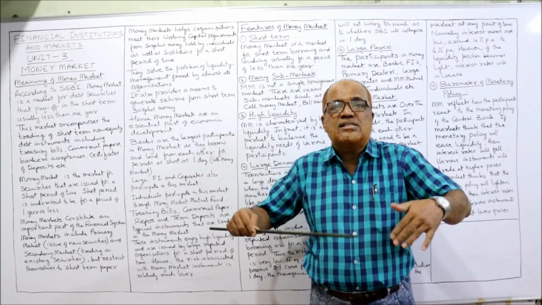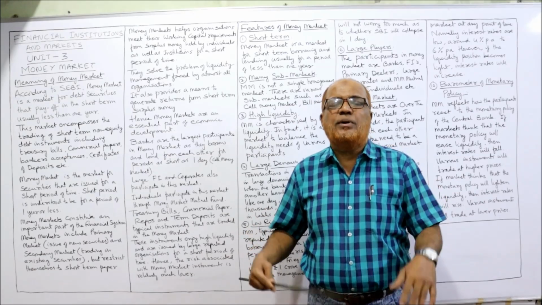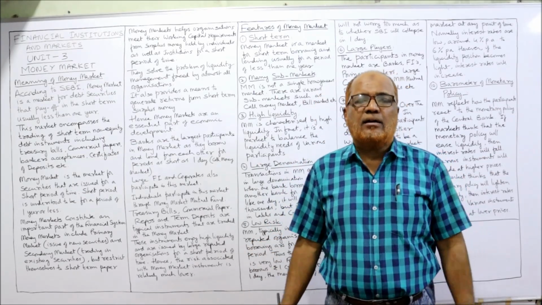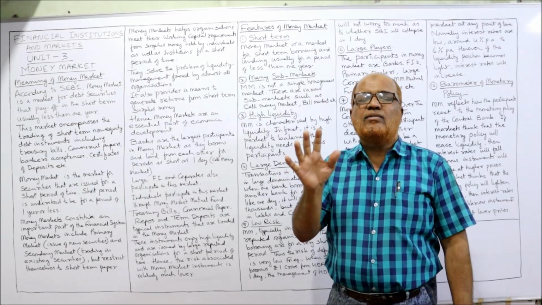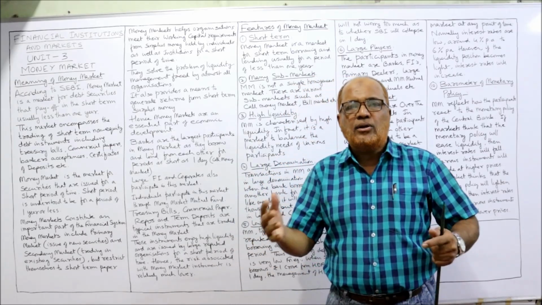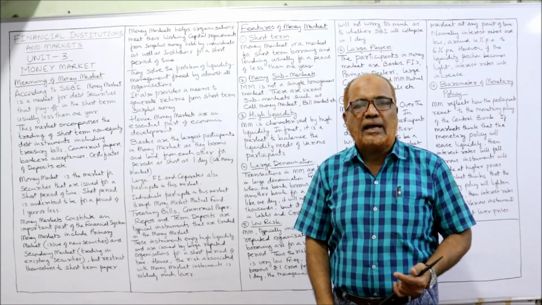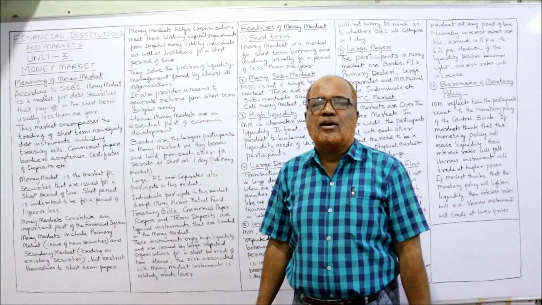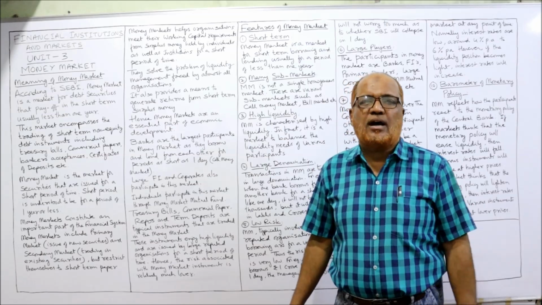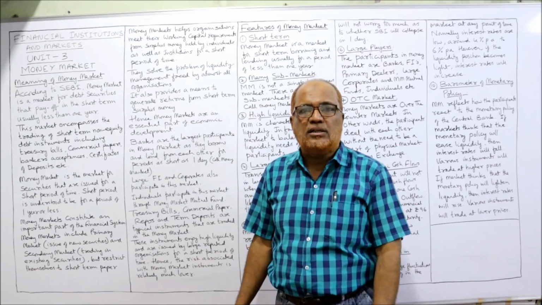There are many people who have surplus money for a short period of time. So why keep idle money for a short period of time? Instead of that, we can invest it. Example, in a particular bank, XYZ bank, normally it will have cash in hand of rupees 5 lakh. Always they will keep 5 lakh rupees cash in hand. But on a particular day, continuously for 2-3 days, there is excess money on hand. Instead of 5 lakh, 6 lakh, 7 lakh rupees are there. So the bank will decide that why keep this excess 2 lakh rupees in hand, we will invest it for a short-term period so that they can get a small return.